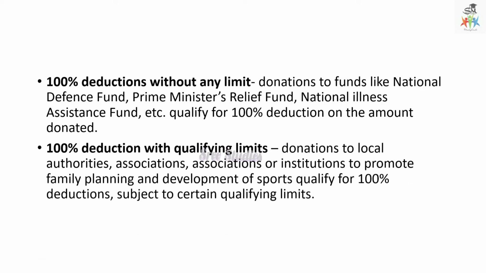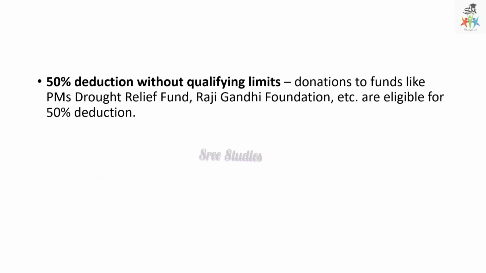Then 100% deductions with qualifying limits. So the donations to local authorities, associations or institutions to promote family planning and the development of sports qualify for 100% deduction subject to certain qualifying limits. And 50% deductions without qualifying limits, like donations to Prime Minister's Drought Relief Fund, Rajiv Gandhi Foundation, etc. Then 50% is eligible.